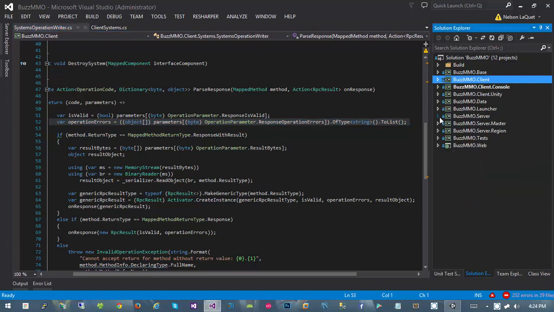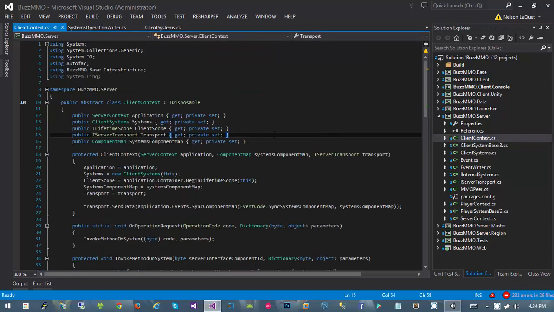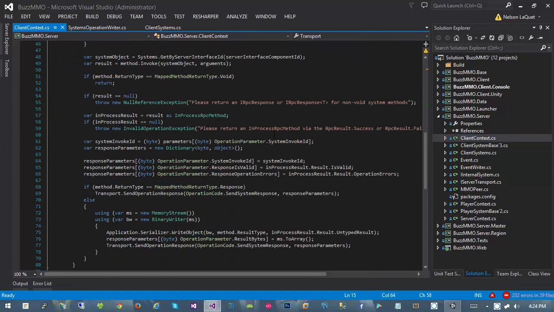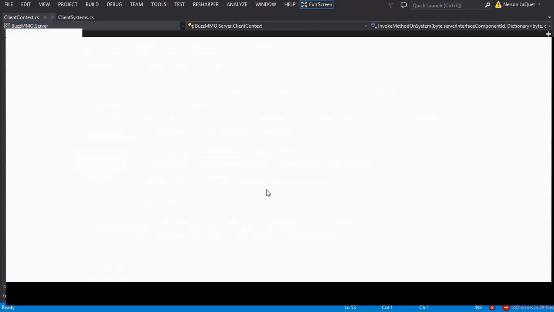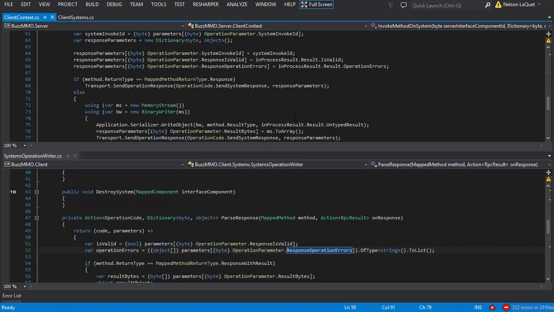The second problem is the receiving end, or not the receiving end, the sending end. And that's going to be located down in client context, I believe. Scrolling down, we have right here. These two lines are kind of the same thing, just on different ends. They get the same data, but one's on the server, one's on the client. What I'm highlighting at the top is where the operation errors are set. And on the bottom, this is where the operation errors are received.